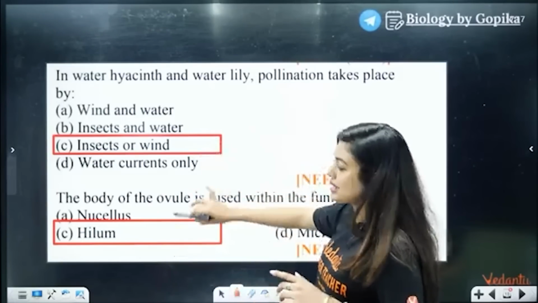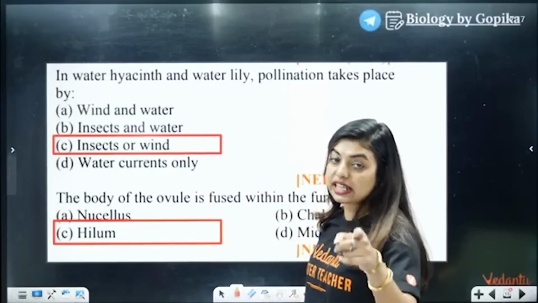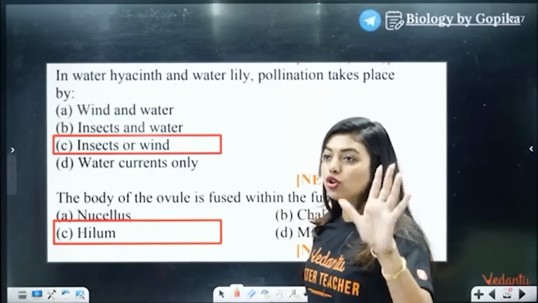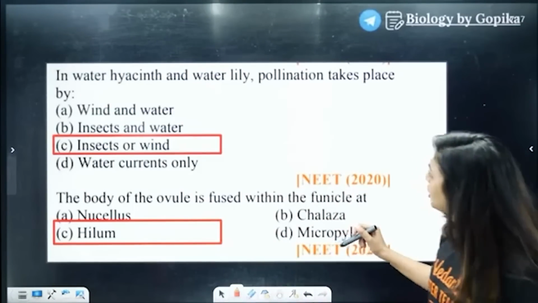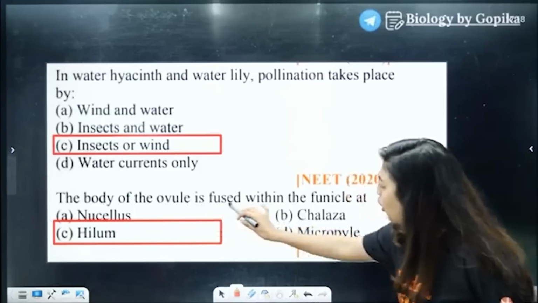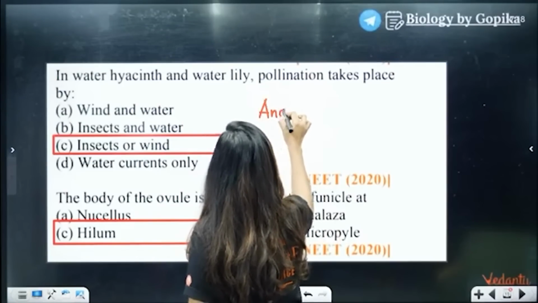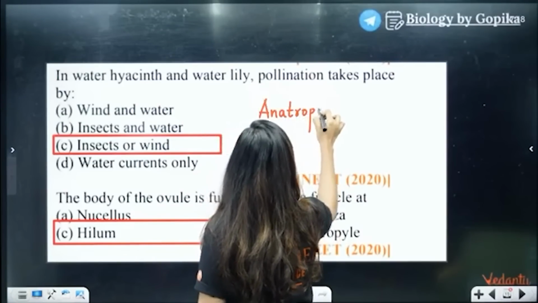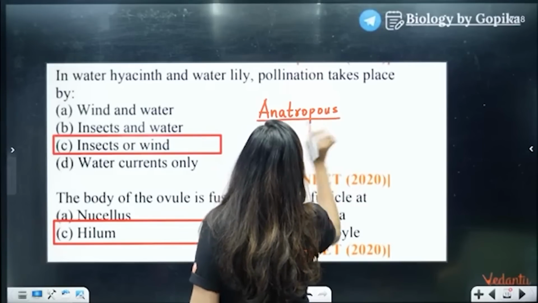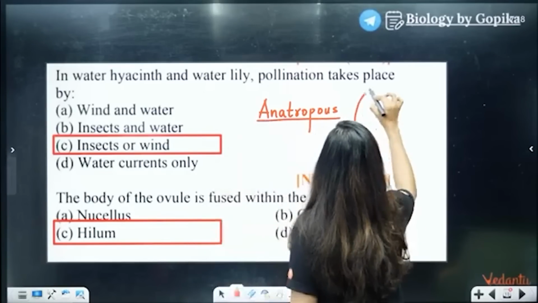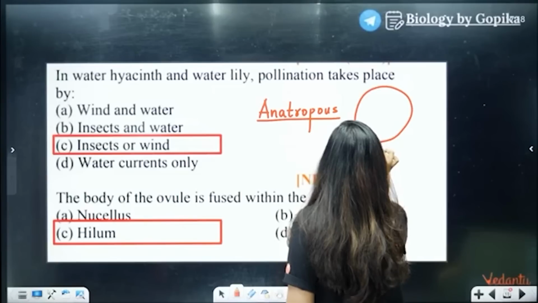So the answer is going to be C and C. Some of you told C and B, some of you told C and D. Those who went wrong, why did you go wrong here? The body of the ovule is fused with... we are talking about the anatropous ovule. In the anatropous ovule, all of you know one thing, that the ovule is not in a straight line.